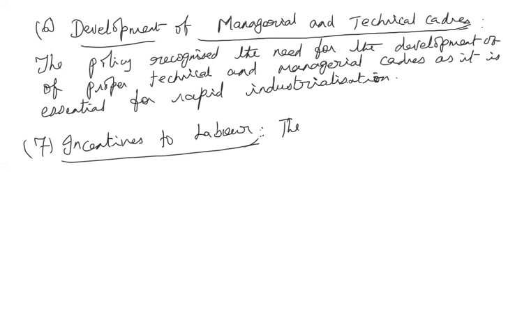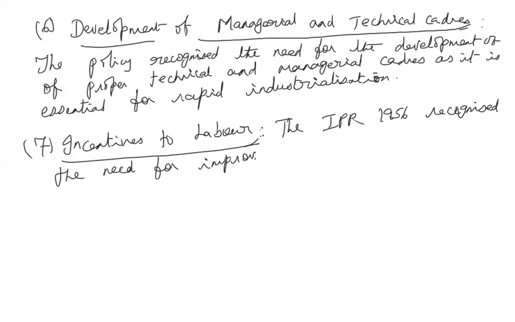So the IPR 1956 recognized another area. It recognized the role of labor and the need for improving the working conditions of labor, because till then it was the private sector, the capitalistic form of system, isn't it?